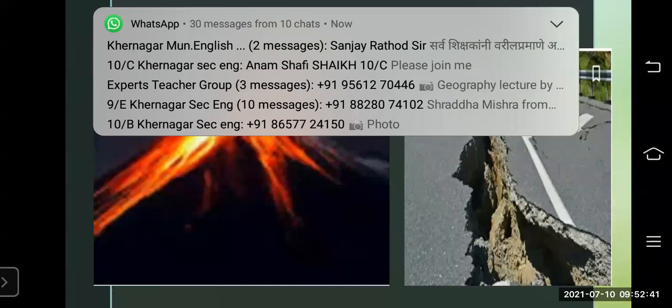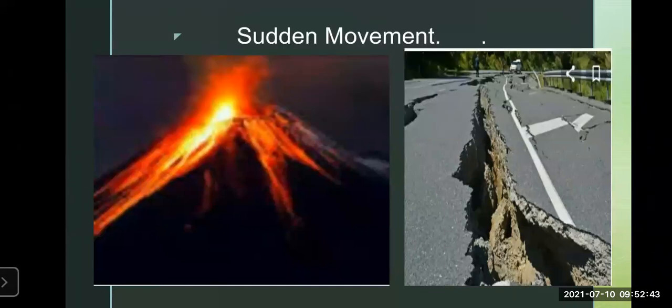So, what is this earthquake? First, we are going to see the earthquake. Earth means ground, and the quake means trembling. Trembling means shaking. Okay, the earth is a ground and the quake means trembling. So, together it's called as an earth shaking. So, earthquake. The movement of the earthquake. The earthquake is a movement of earth crust.